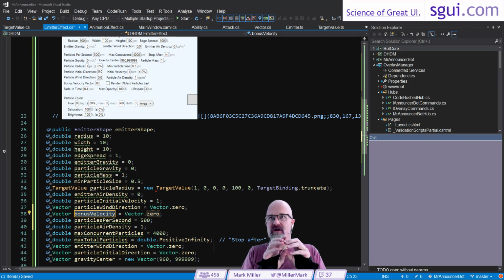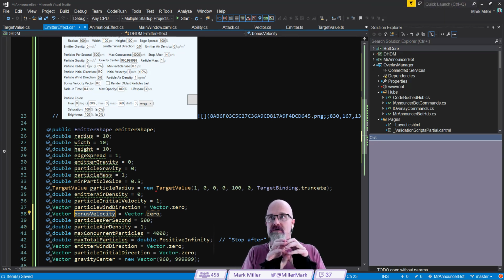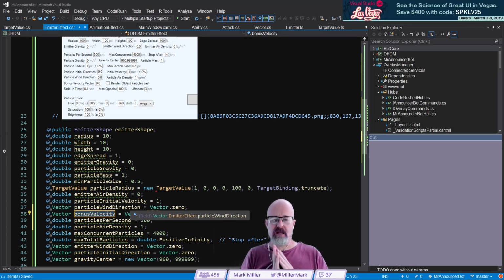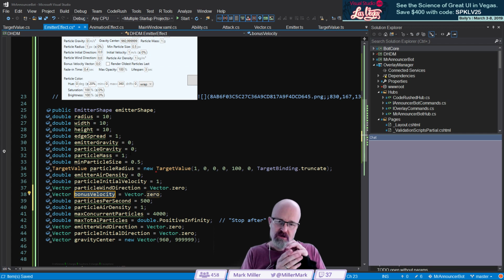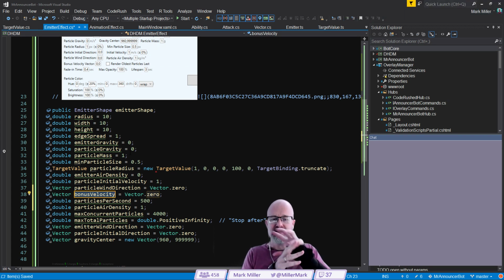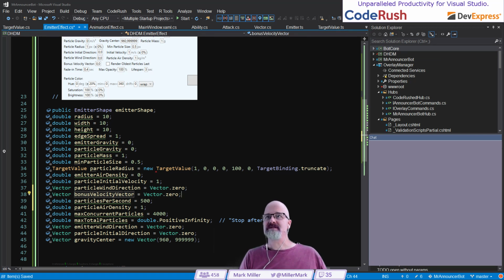And so I'm not going to specify initial velocity, the particle initial direction, this one here. I'll keep that at 0, but I'll say this one is going to be shooting up like this to the side at this many meters per second. And what will happen then is it'll take those that are going out like this, but then add to them that other velocity. So you have this very organic flow to that as it comes out. So we're going to call this the bonus velocity vector there. That's going to be 0. Since it's additive, by setting it to 0, nothing is going to happen on the other side.